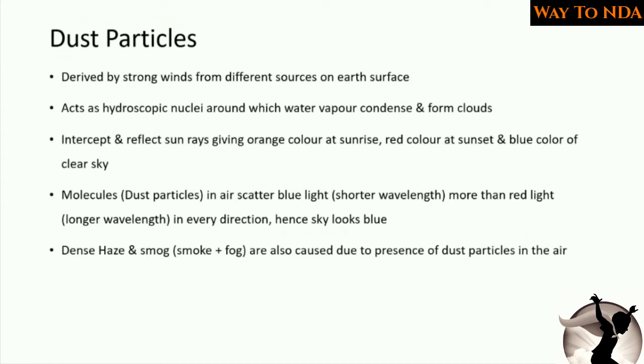Okay, next we have dust particles. Dust particles are also a part of the atmosphere, and mainly, where do these dust particles come from? They come from the earth only. So these are derived by strong winds from different sources on the earth surface. So dust particles are added to the atmosphere from the earth surface only, and they act as hygroscopic nuclei. What is this hygroscopic nuclei?